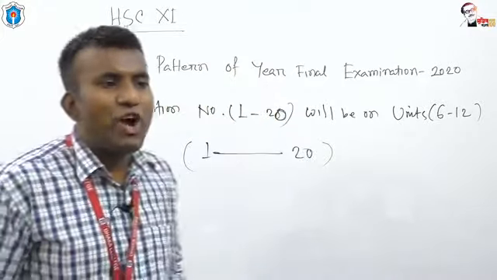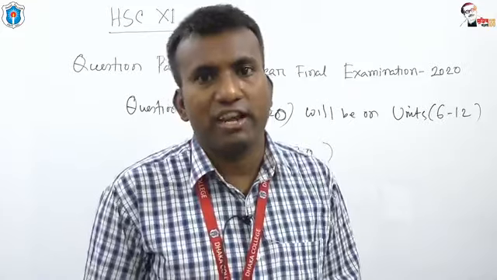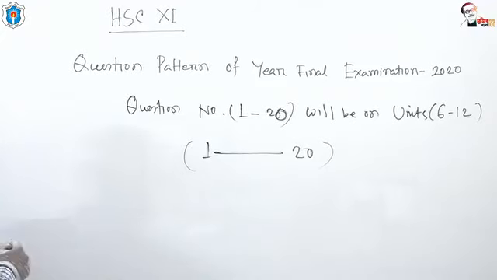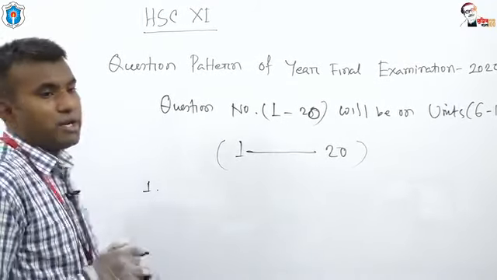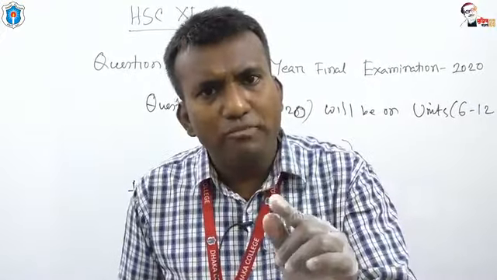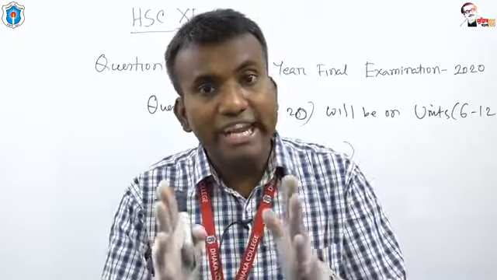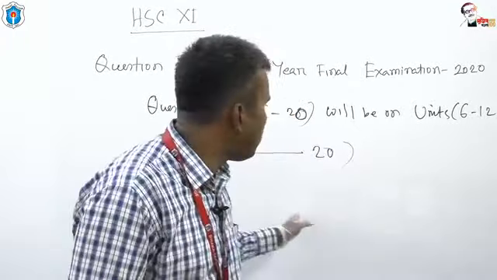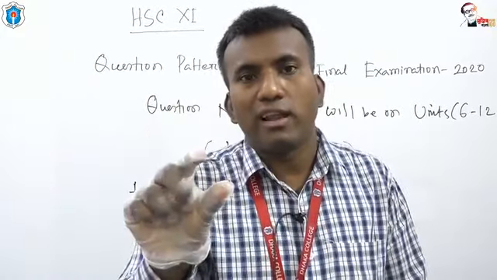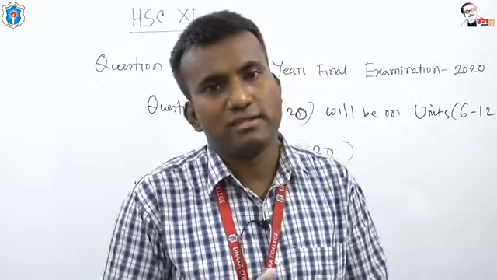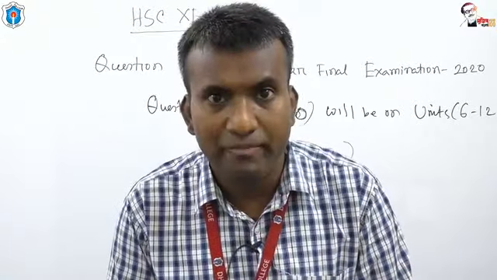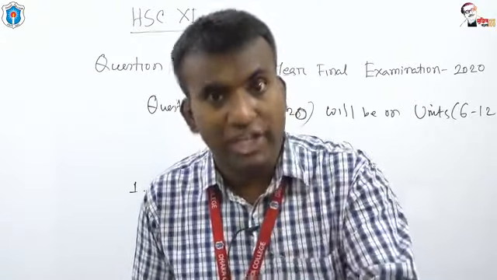I am now going to talk about the pattern of questions from question number 1 to 20. For each of the questions, my dear students, from 1 to 20, a small paragraph, a small text, will be given for each question.